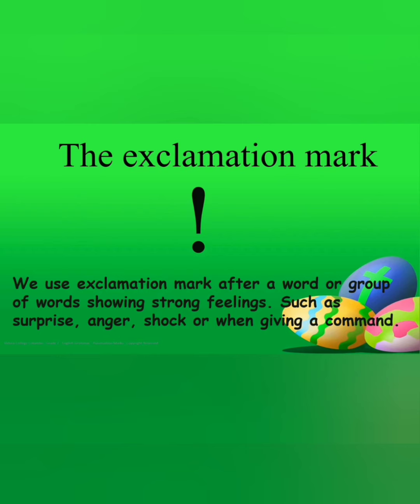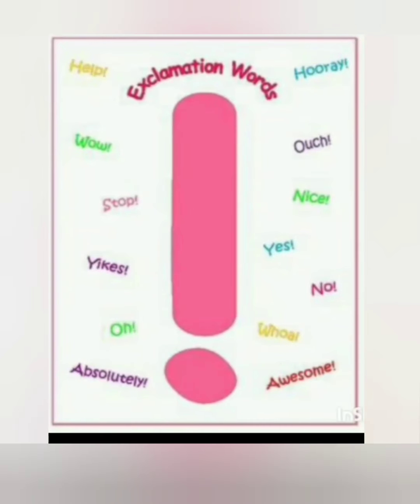So we use it when we want to show strong emotions. Words like help, wow, stop, yikes, oh, absolutely, hooray, ouch, nice, yes, no, awesome are some of the exclamation words that tell us to use exclamation marks.